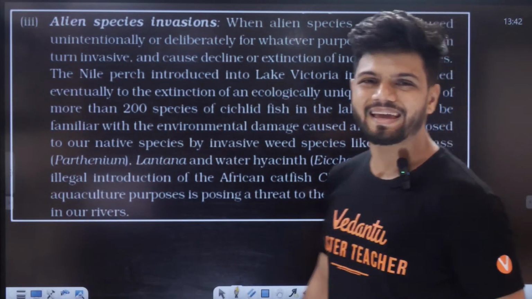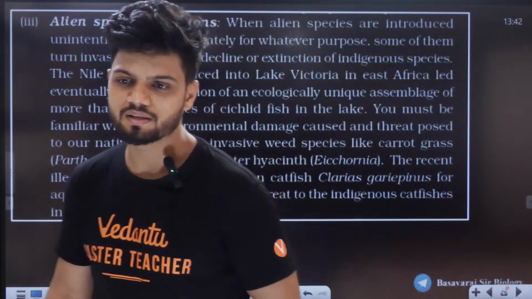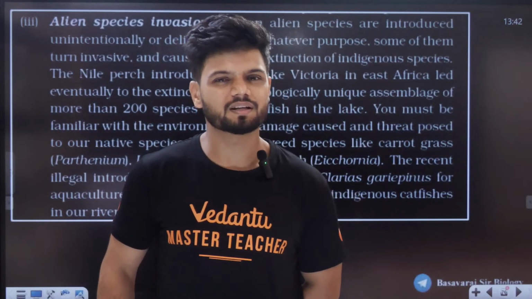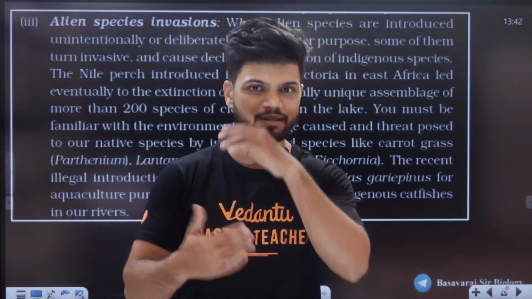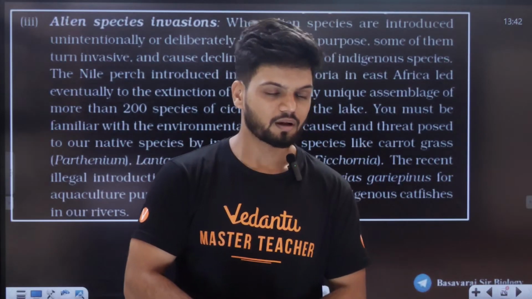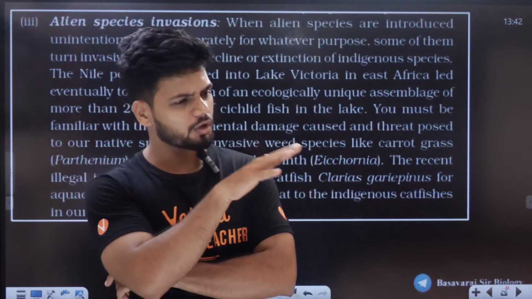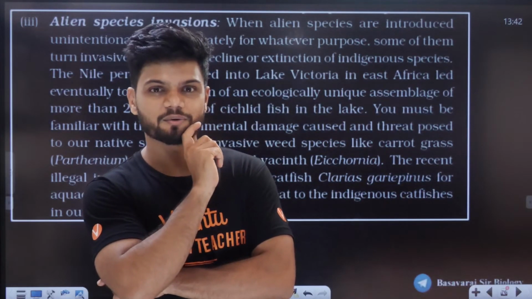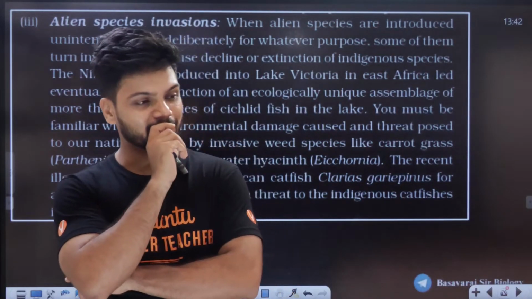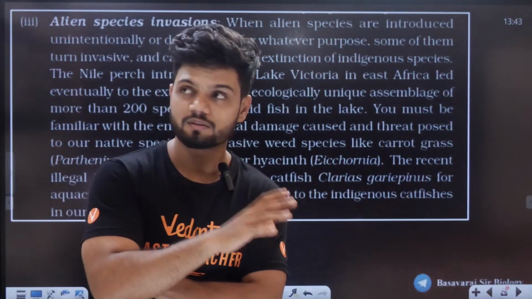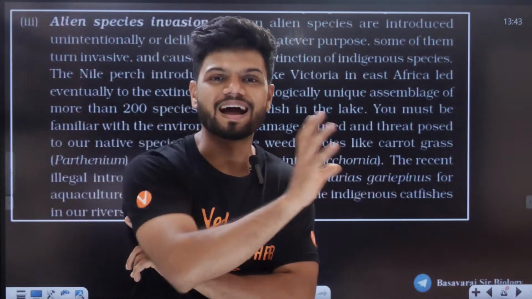Next thing is called alien species invasion. Now, we humans are a little cuckoo in the head. I'm seeing one nice garden, nice water body. How can I spoil it now? Everything is nice, but something is missing. So we bring something from somewhere and add it there.